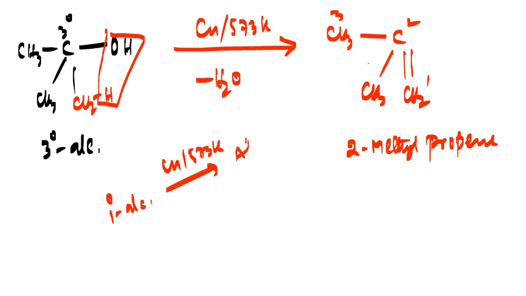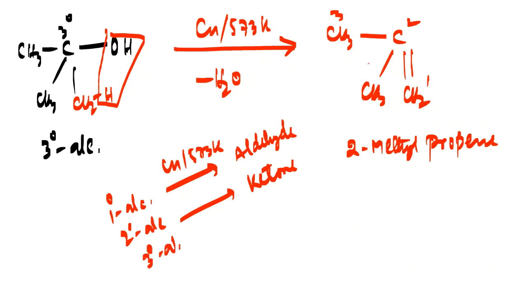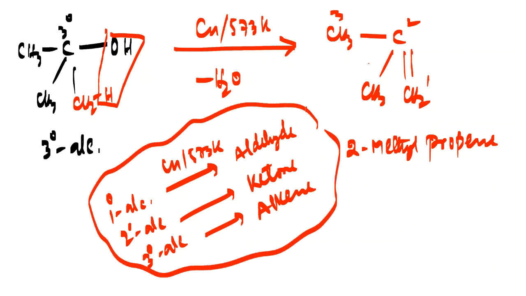So dear friends, I hope you have understood that primary alcohol on treatment with copper at 573 Kelvin gives aldehyde. If it is a secondary alcohol, I will be getting the ketone. But if it is a tertiary alcohol, I am getting an alkene. So please remember all this information. And this was all for today. Have a great time.